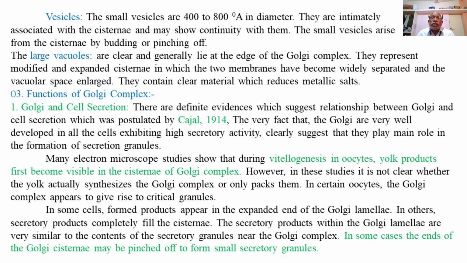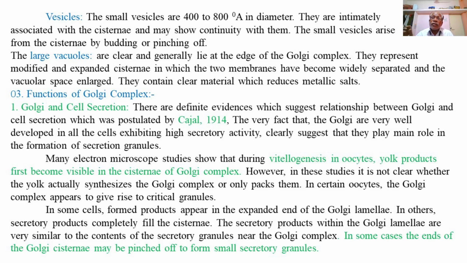The secretory products within the Golgi lamellae are very similar to the contents of the secretory granules near the Golgi complex.